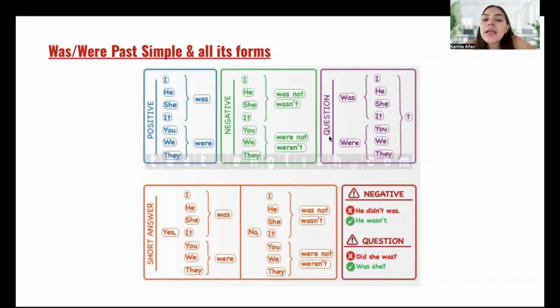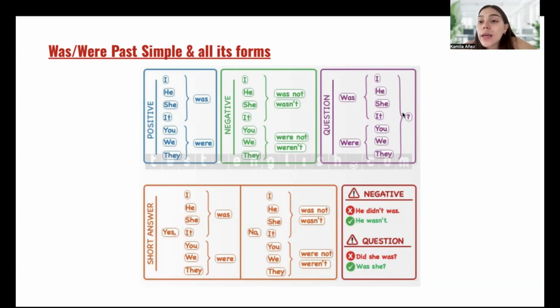Okay? For interrogative or question, we first of all write the was or were. For a question, we write was I, was he, was she, was it. For example, was I playing? Was he running? Was she eating?